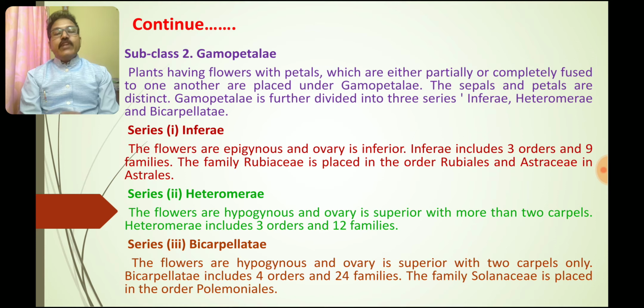Heteromerae includes 3 orders with 12 families. Then Bicarpellatae: the flowers are hypogynous and the ovary is superior with 2 carpels. Bicarpellatae includes 4 orders and 24 families. The family Solanaceae is one of the examples, which is placed under the order Polemoniales.